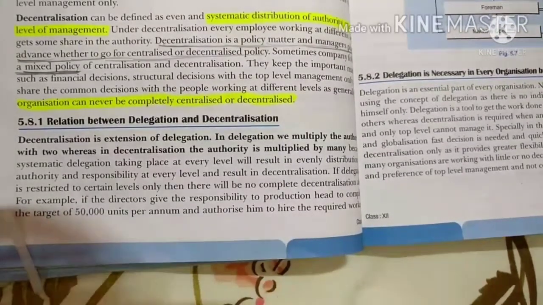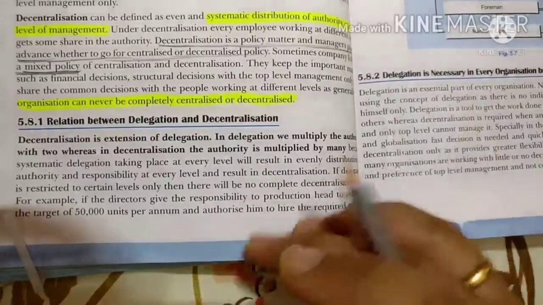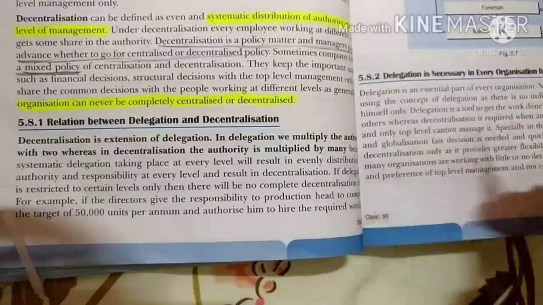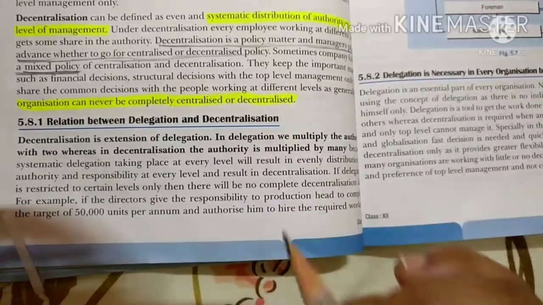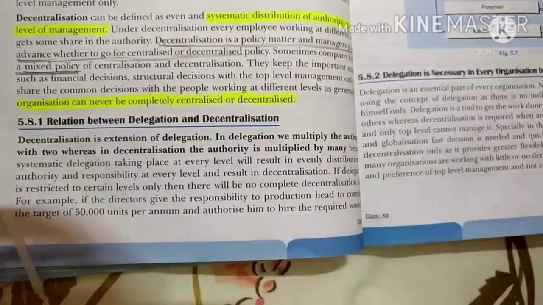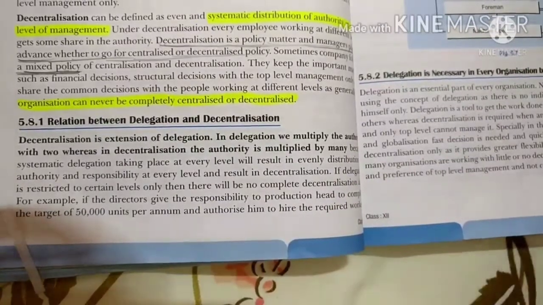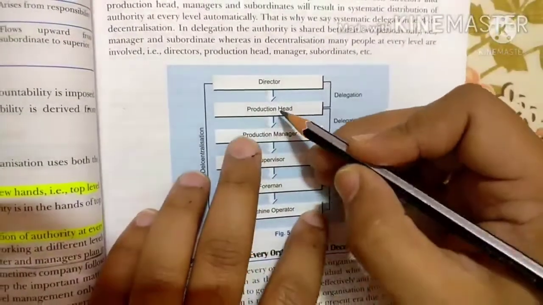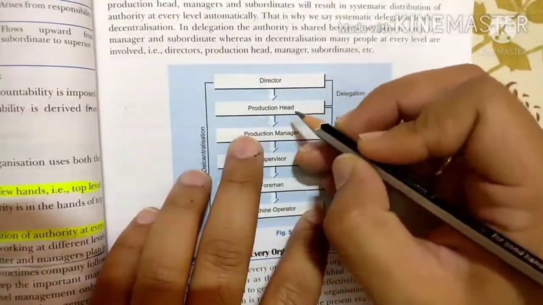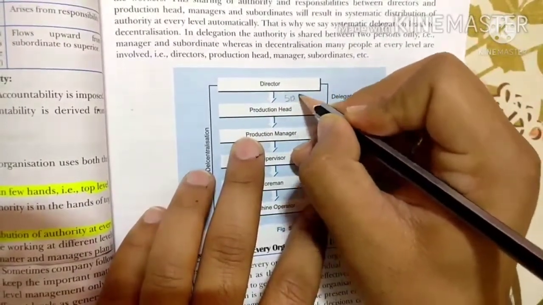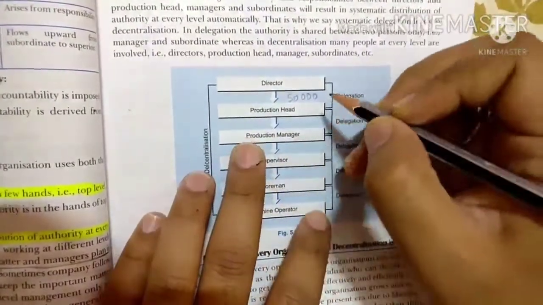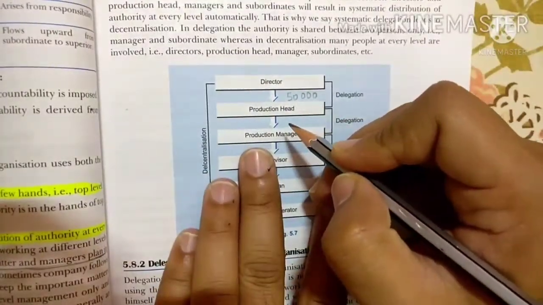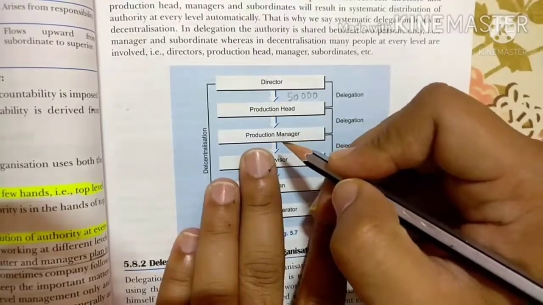Okay, let's learn this with an example. Suppose our director has given responsibility to the production head, that he has to produce 50,000 units per annum. It means in a year he has to produce 50,000 units. And with that responsibility, the director has given him some authorities and powers also.